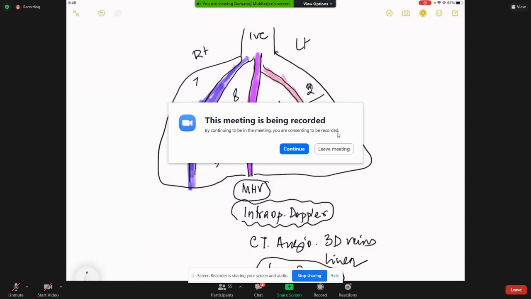Now, I should have used a Roman numeral rather than 2 and 3. This is what usually is the right nomenclature. After the Brisbane classification, people have started using this one also, but I will prefer the Roman nomenclature.